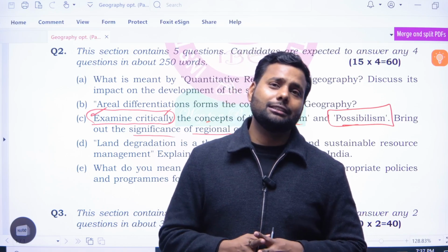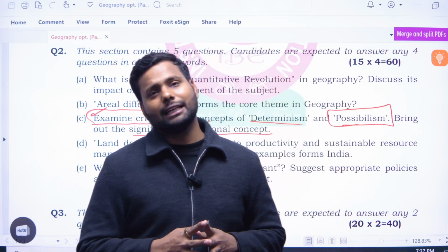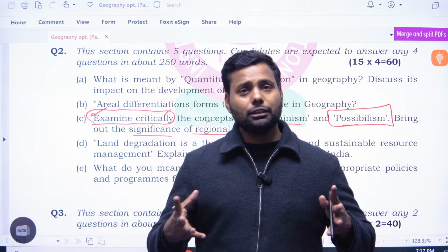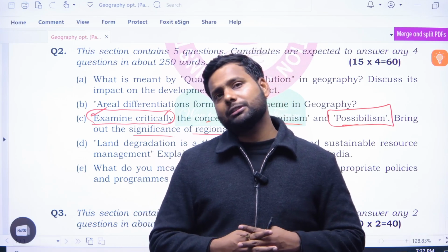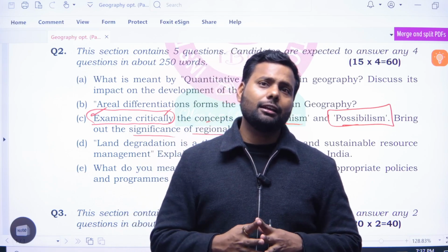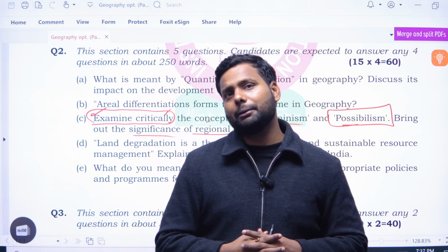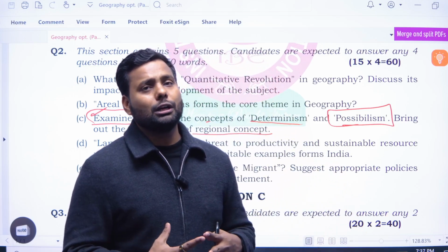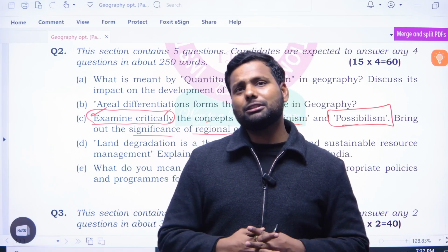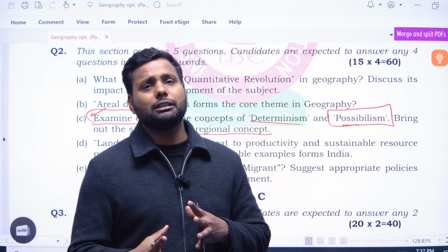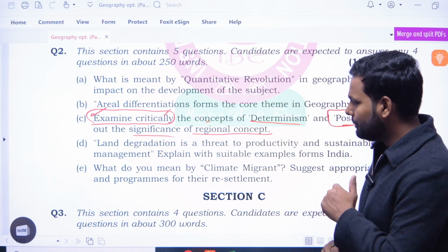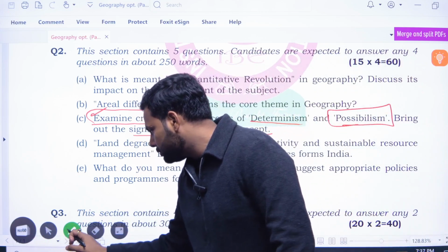the natural circumstances. Suppose determinism says that in the desert there is no greenery, so there is no cultivation. And in possibilism, Israel is an example: with human technological updation, humans are able to cultivate in deserts. Like Israel is an example of possibilism. Possibilism always finds the possibility to modify and control nature. Is it okay? I hope this little discussion helps you approach the question.